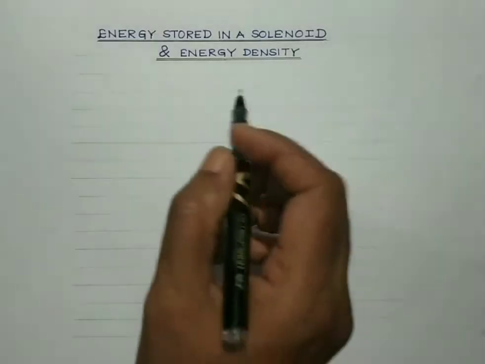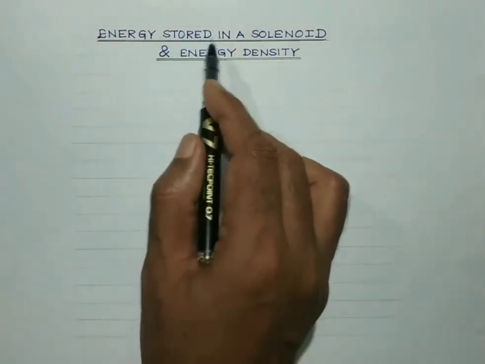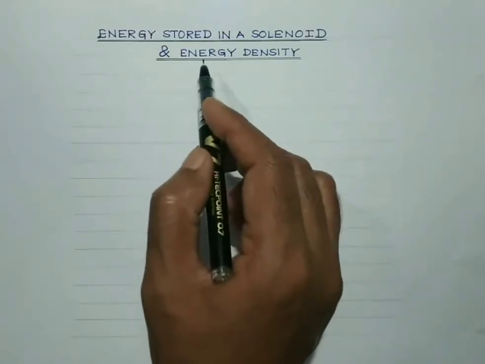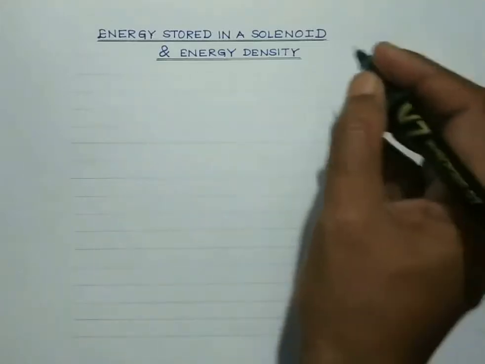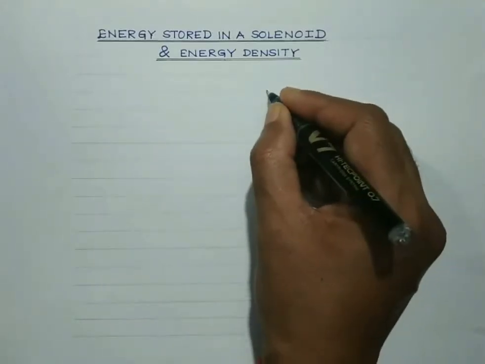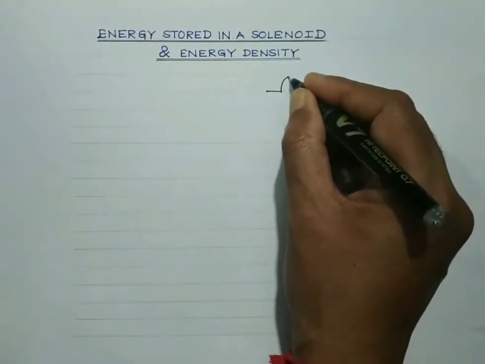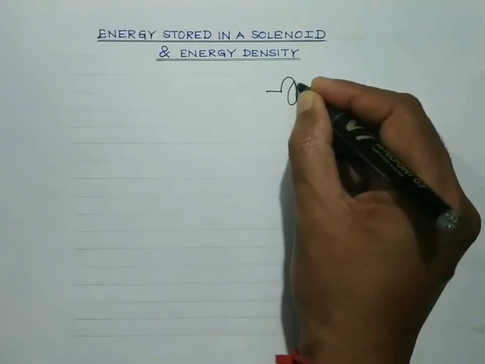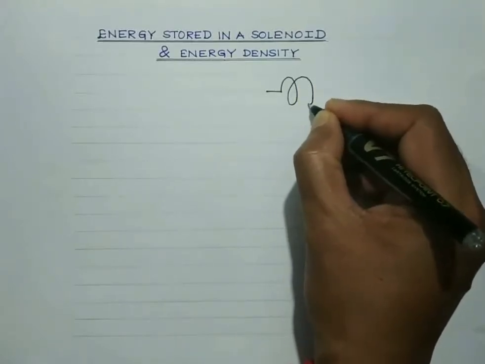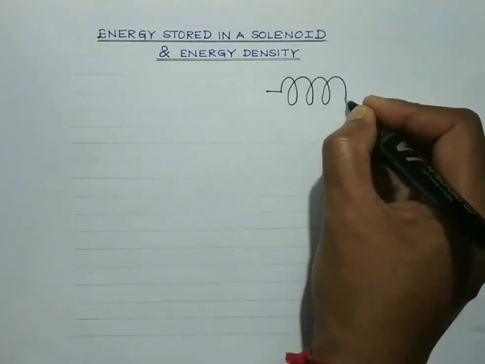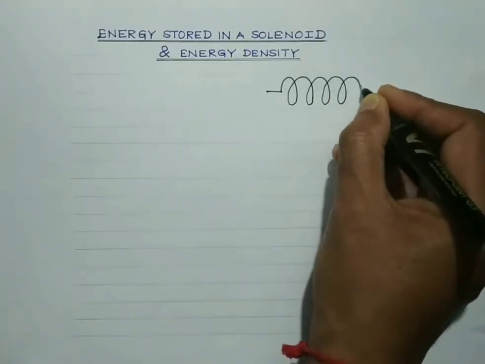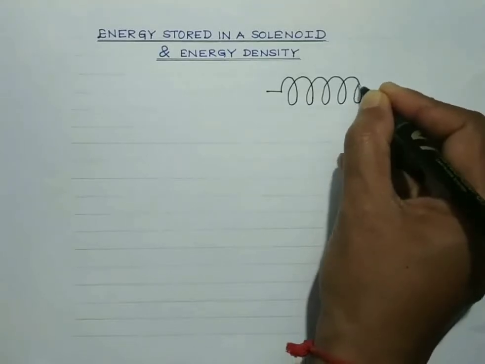Now, let us find out an expression for the energy stored in a solenoid and the energy density in terms of the magnetic field. We are aware, students, that in the case of a coil or a solenoid, the energy resides in the form of a magnetic field. So earlier we derived the expression for the energy stored in a coil, and that is half L i square, isn't it?